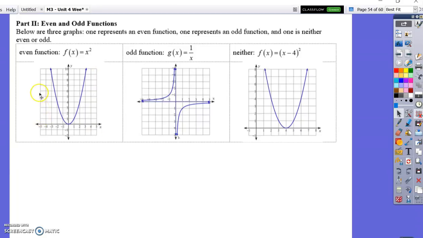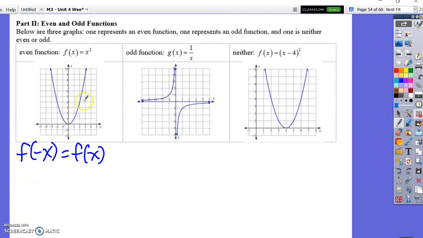When I plug in negative 9, I get 81. Or in other words, in an even function, f of negative x is equal to f of x. I get the same thing when I plug in a negative number as when I plug in a positive opposite. So that's an important definition of even, and we'll spend some time with this algebraic definition.